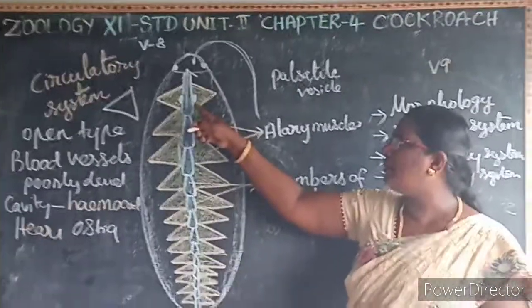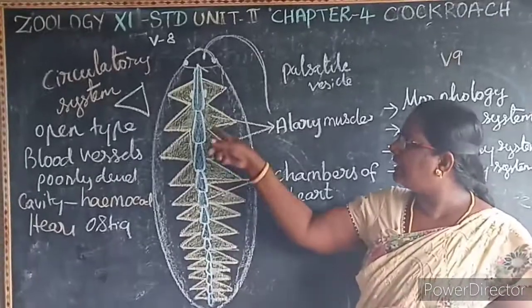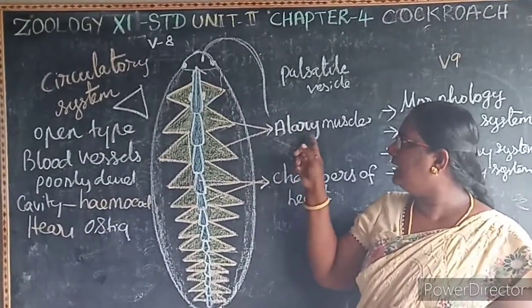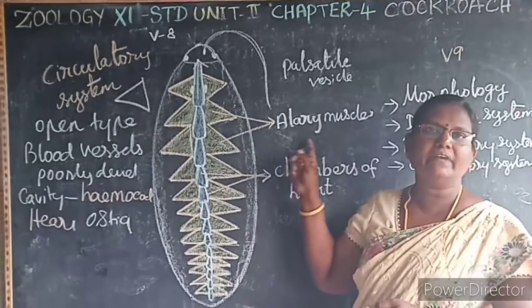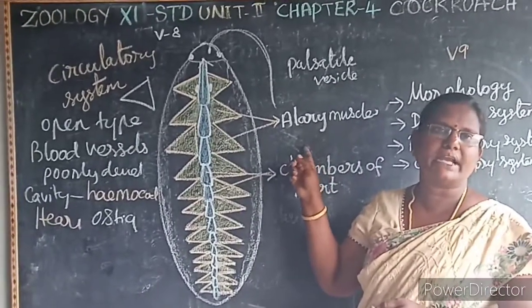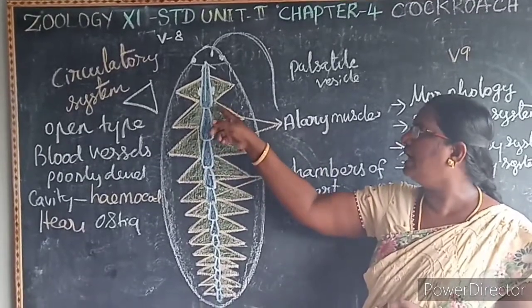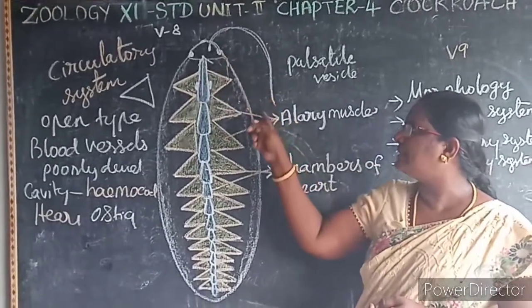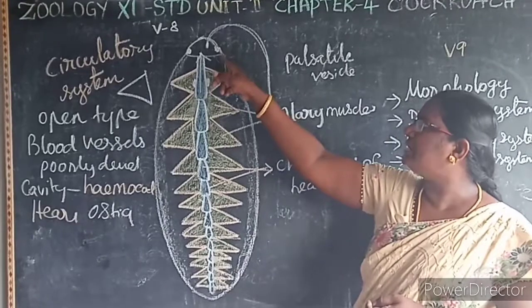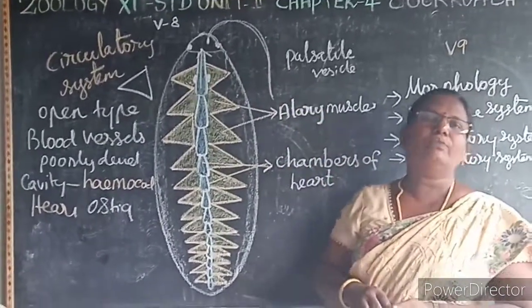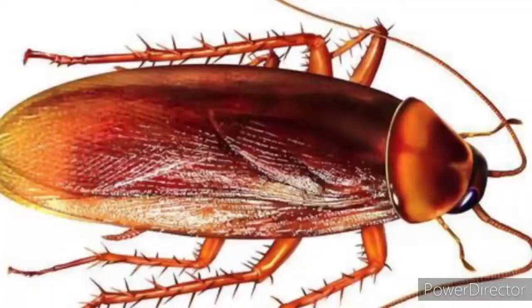The heart consists of 13 chambers, an elongated tube with muscular walls with openings. These openings are known as what? Ostia. And then the triangular muscles are known as what? Alary muscles. The sinuses, what is the sinuses? A cavity within the tissue, that is known as what? Sinuses. The blood from the sinuses enters the heart through the ostia and it pumps anteriorly to the sinuses again. There is an additional or accessory pulsatile vesicle at the base of the antenna which also pumps the blood.